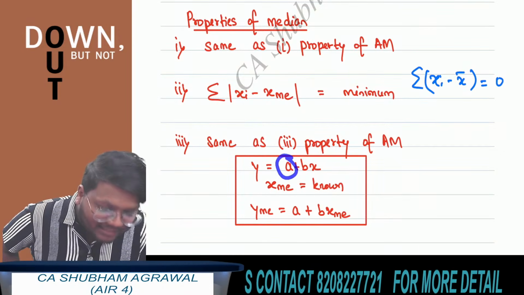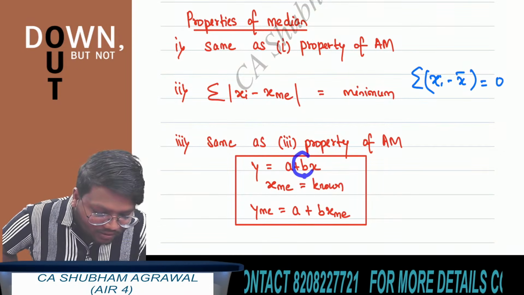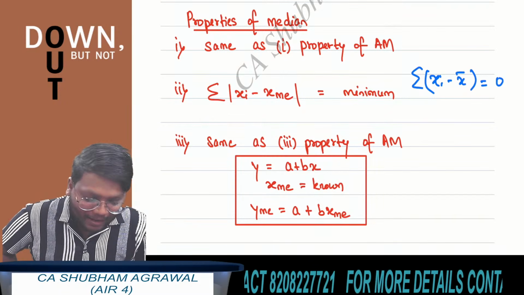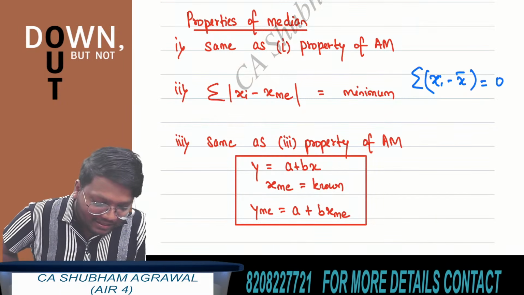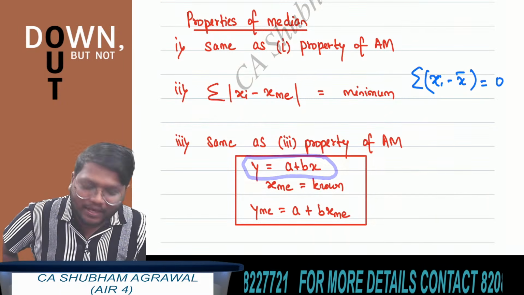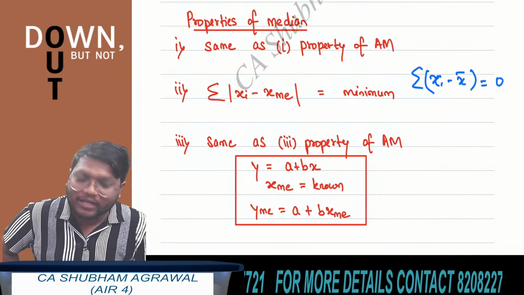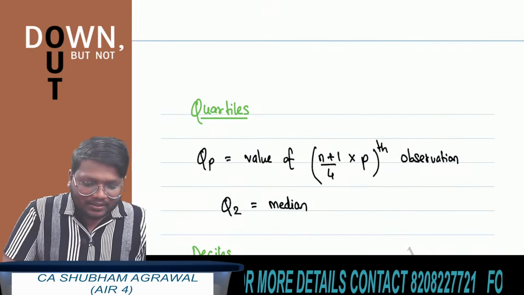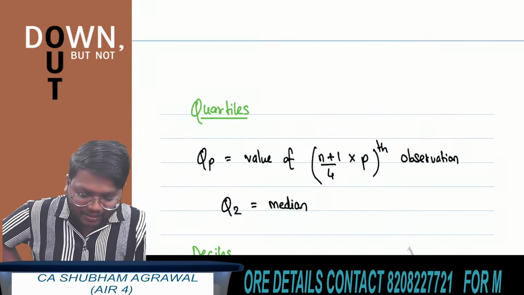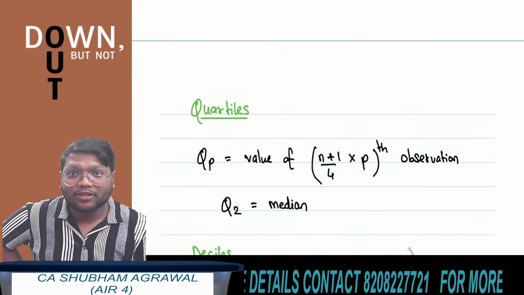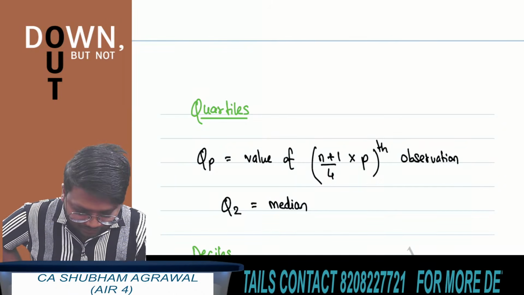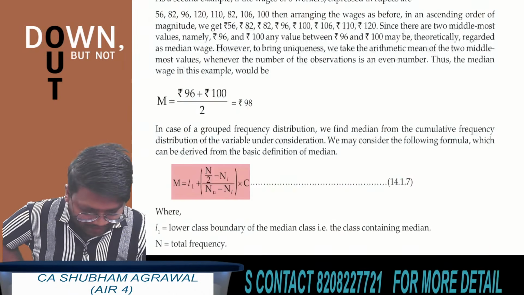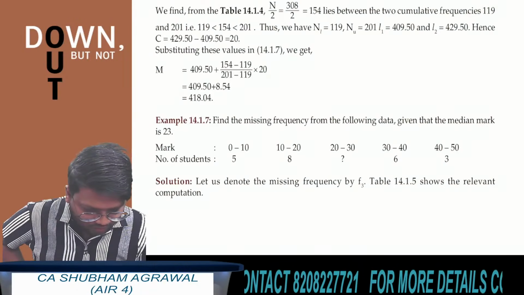This a is called change of origin and this b is called change of scale. I hope all of you are able to recall these things. In y is equal to a plus bx, a is called change of origin and b is called change of scale. Clear? We are now solving some questions based on median, and after that we will start with quartiles, deciles and percentiles. So let me take you to the study material and we'll solve some questions from there.